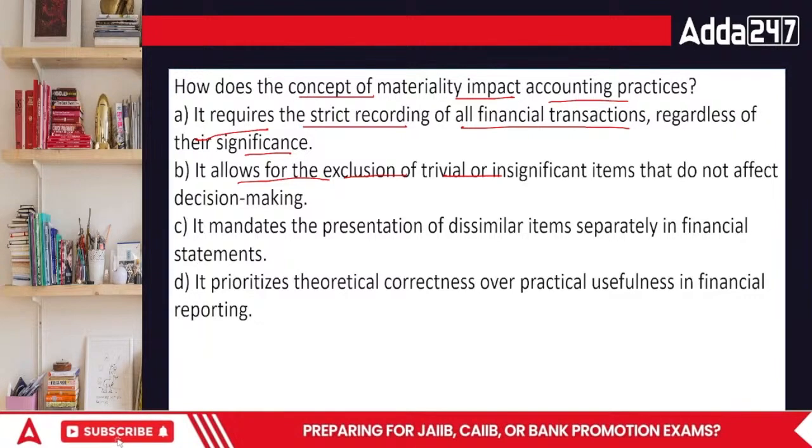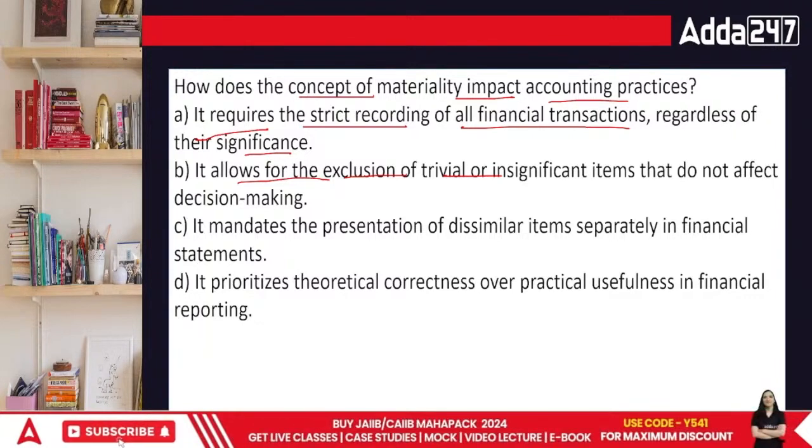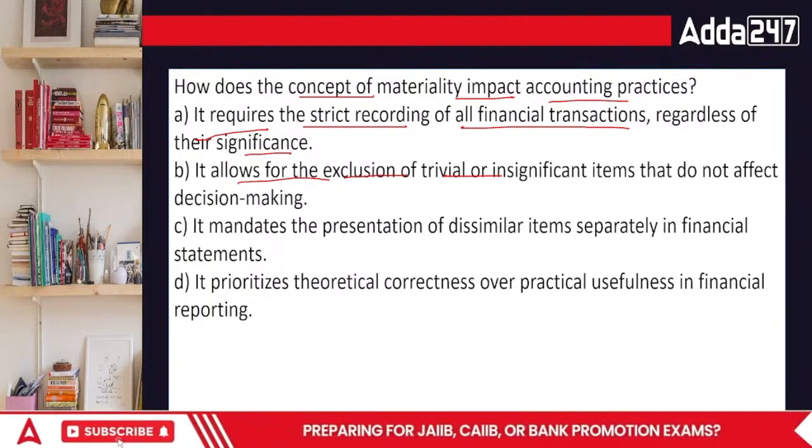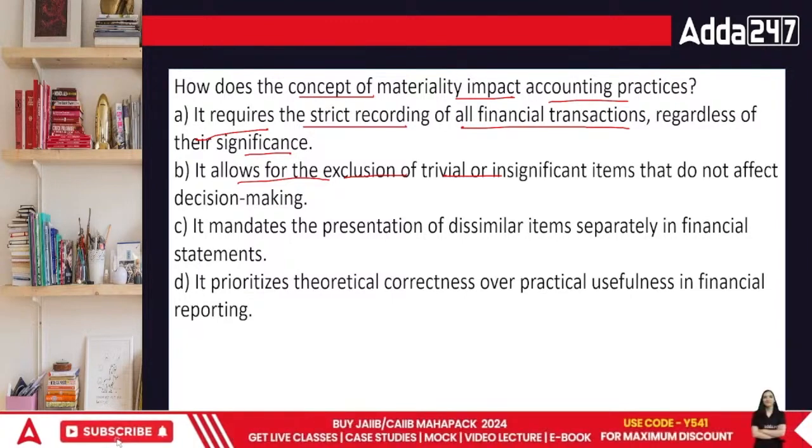So when we're talking about the concept of materiality, materiality simply says do not record everything. Record only those specific things which are very important, very material, very much relevant for the organization.